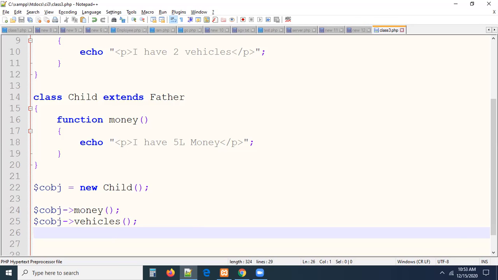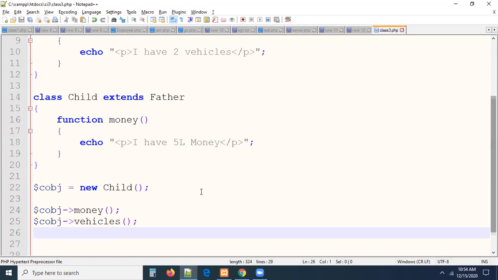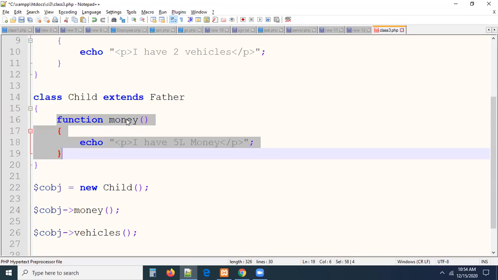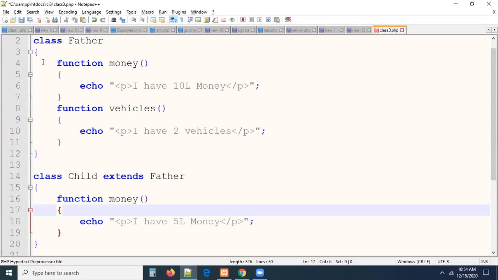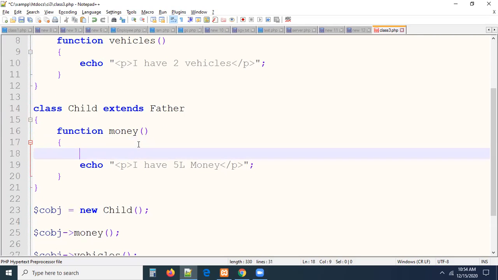And one more thing, sir, I want to access this parent money also in the child class, sir. So already we have a money method. If I call the money method here by creating the object, remember carefully, what is the object I created? Child class object. By calling the money method, which method gets executed? Father or child class money method? The child class money method is executing. So if I call child class money, I want to call parent class money method also. How can I access the parent class money method into the child class money method? So here I want to access that, guys. How can we access the parent money in the child money?